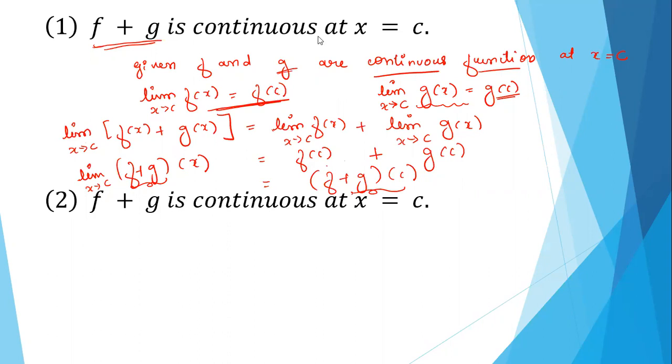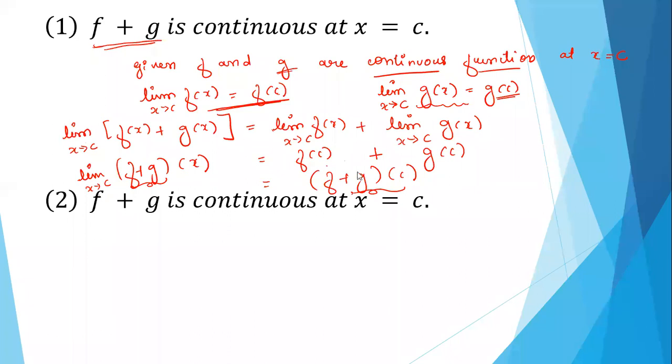Did you understand how to do this? Here it is already given that f and g are continuous, and we have to show that when we add the two functions, their sum is also continuous. So since it is given f is continuous, we know the limit of the function will be the same as the functional value. Similarly, g is already given as continuous, so its limit value and functional value must be equal. When we split this using the algebra of limits, we can write limit x tending to c f of x plus limit x tending to c g of x.